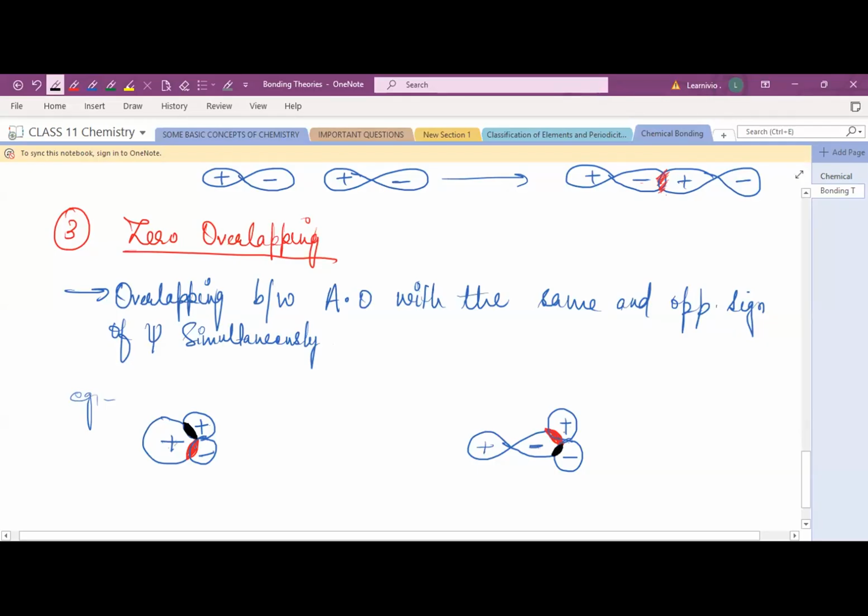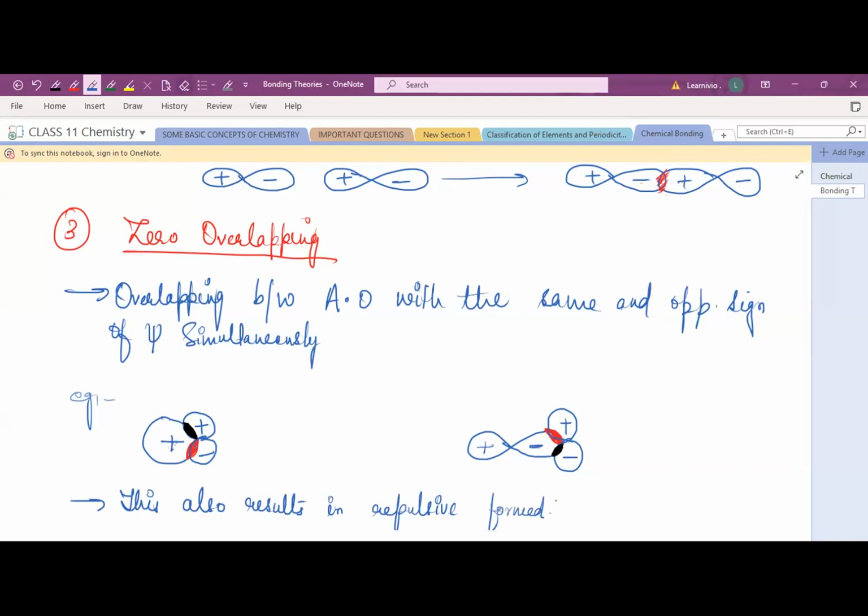So this is the example of a zero overlapping. This type of overlapping also results in repulsive forces. That's why the bond will not be formed.